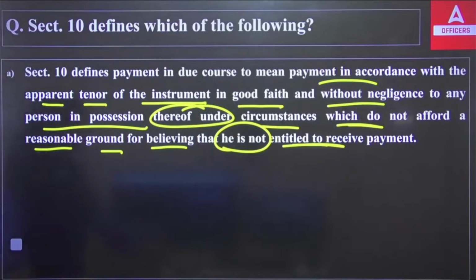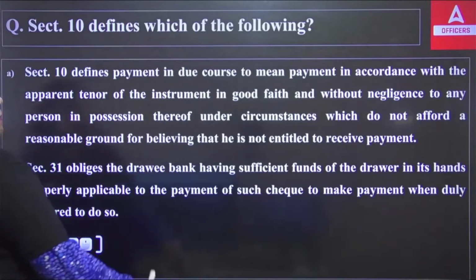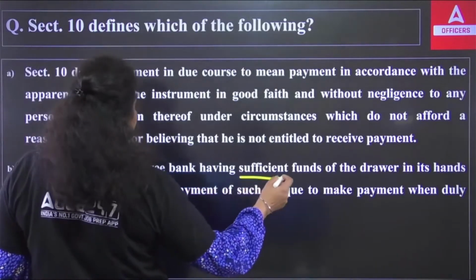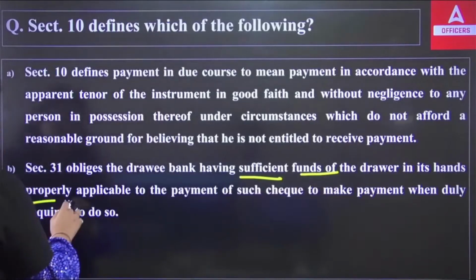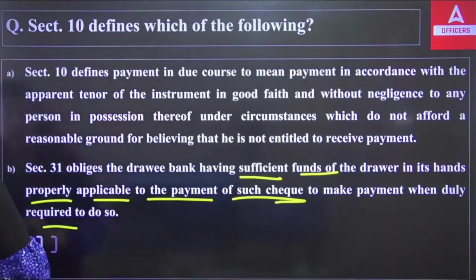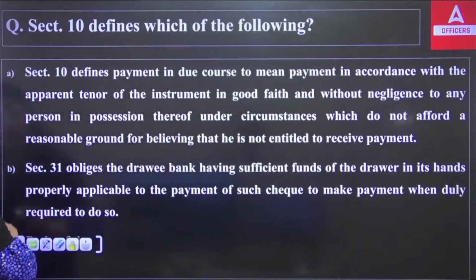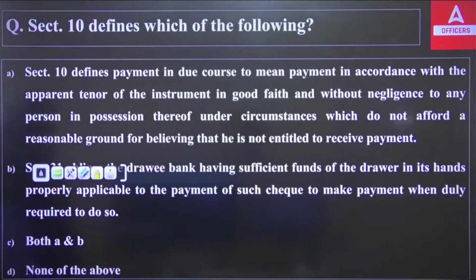This is what we are talking about here, that section 10 talks about payment in due course. The second is saying section 31 obliges the drawee bank, having sufficient funds of the drawer in its hands properly applicable to the payment of such check, to make payment when duly required to do so. The third option is both A and B, and the next option is none of the above. So what do you think? Which of the following is correct?